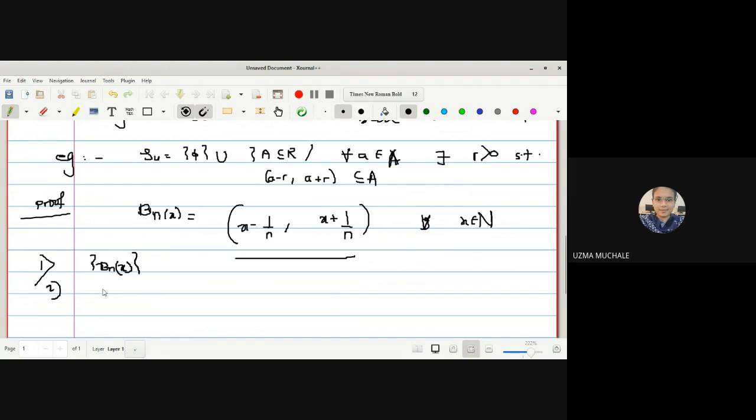Next, what is the second condition? x belongs to Bn of x. No doubt from the definition itself, we can see x is a member of this Bn of x, because we have written it as x minus 1 upon n to x plus 1 upon n. Whatever may be the x, it must be lying in this interval. Suppose I put the natural number n equal to 1, so I will get the interval x minus 1 to x plus 1. Obviously x will be in between this interval, so I can say the second condition is satisfied, that is, x belongs to Bn of x for every n.